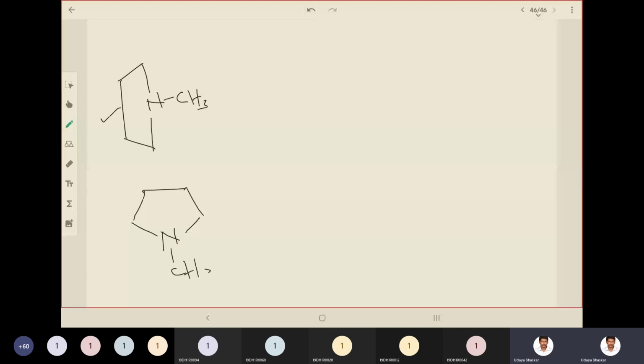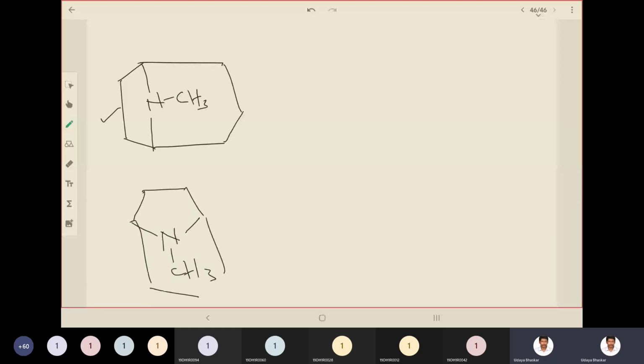Is it not similar? So it is similar. It is something like pyrrolidine, right? The pyrrolidine ring is inside, forming a part of another ring. That is this one.